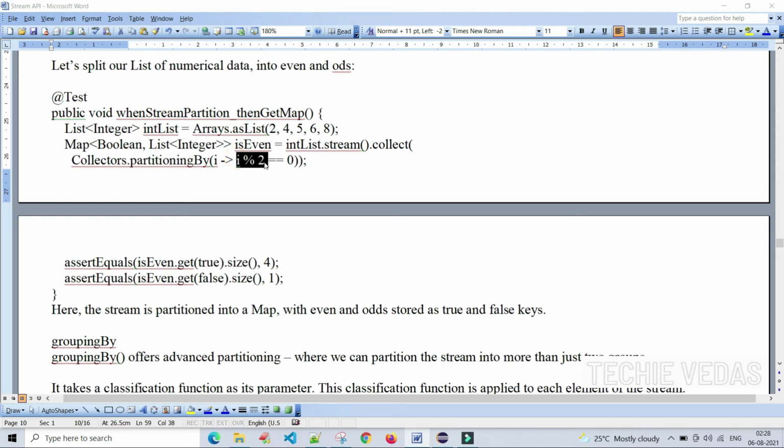Based upon the condition i % 2. The first element 2 % 2 equal to 0, then it should be in isEven. 4 % 2 equal to 0 is even. 5 % 2 is not equal to 0, it shouldn't be in isEven, it should be in the odd. Sorry, it is isOdd.